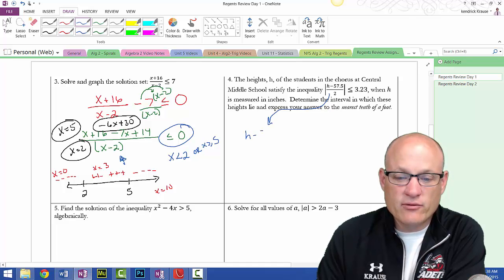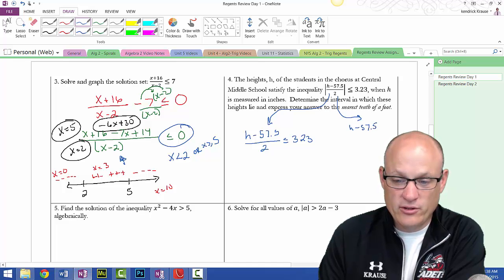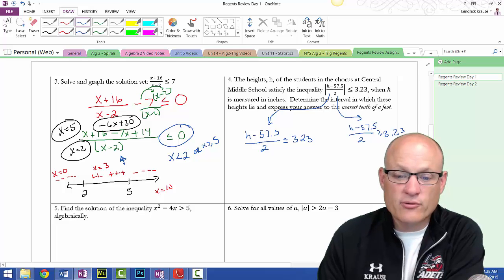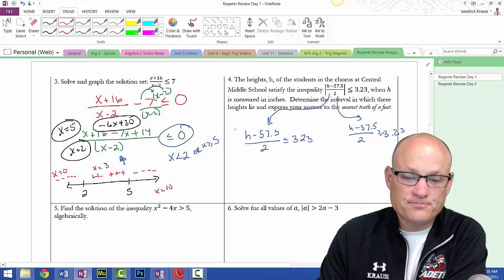h minus 57.5 over 2 is less than or equal to 3.23, and h minus 57.5 over 2 is greater than or equal to negative 3.23. Notice, no change on the left, but the right side changes. To get rid of that 2, we're just going to multiply both sides by 2.